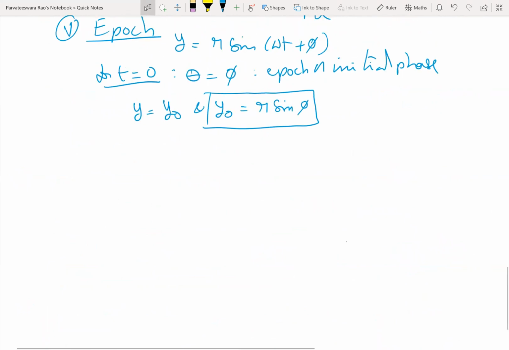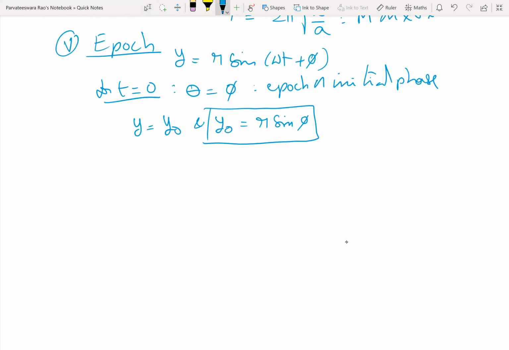Now you must also have clarity that this is XOX dash, and at t equal to 0, M will be at X. M starts from X only.